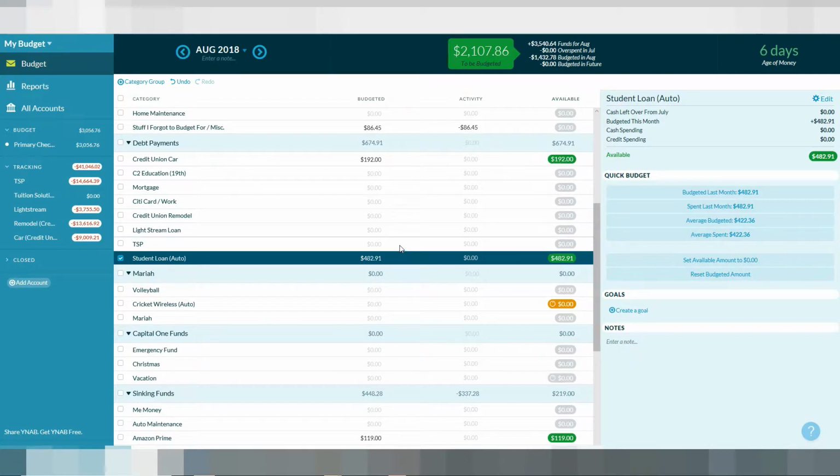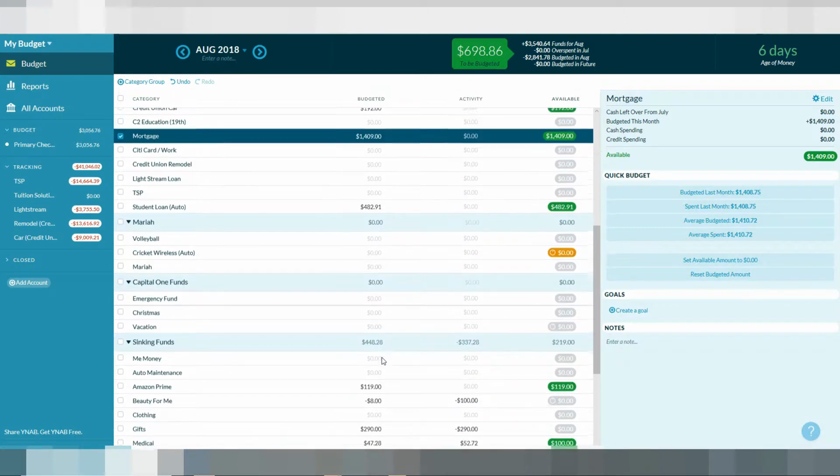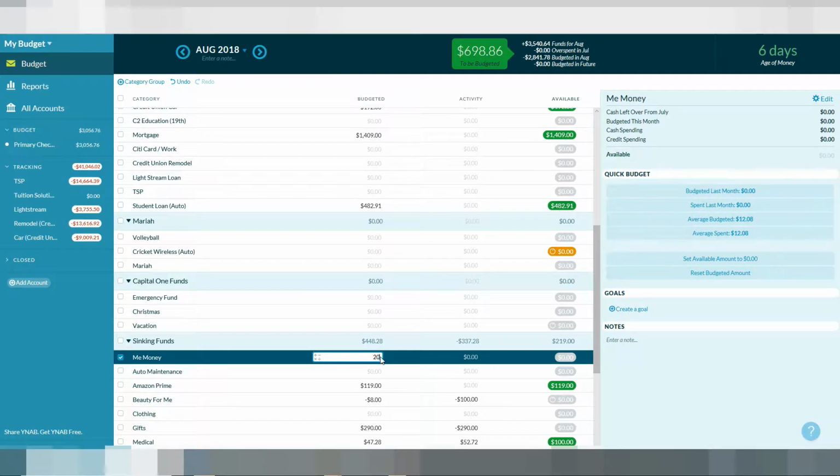So let's keep on moving. The mortgage, 1409. Yeah, see that number steadily decreasing. And let's go to Me Money, $20.